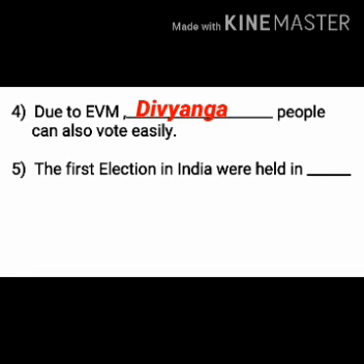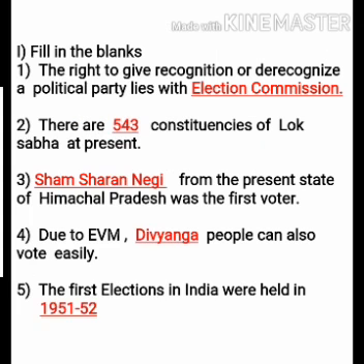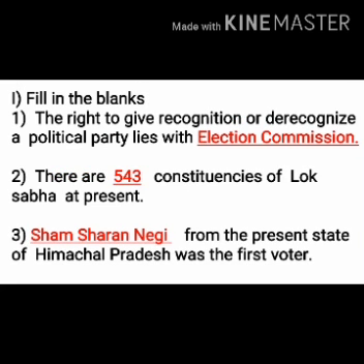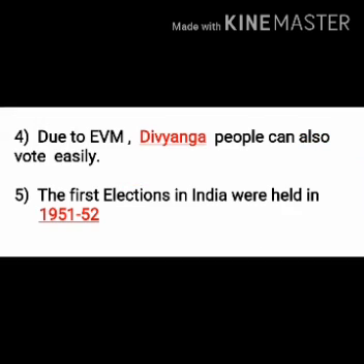Now read the fifth fill in the blank. The first election in India was held in dash. So after independence, the first election when it was held, that was in the year 1951-52. So the answer is 1951-52. So now complete the fill in the blank answers. Once again read while writing the fill in the blanks. These images are more clear.